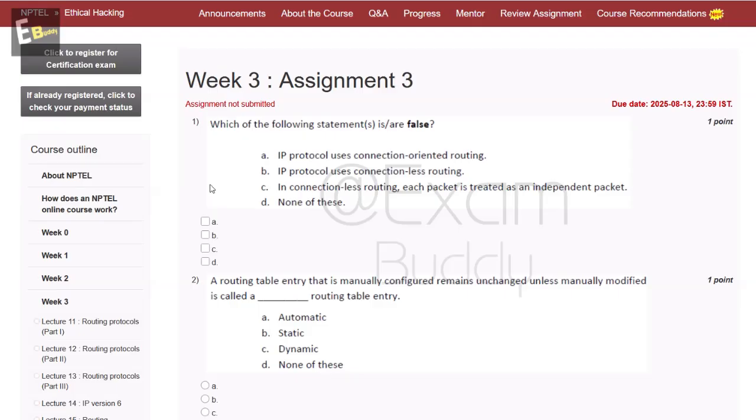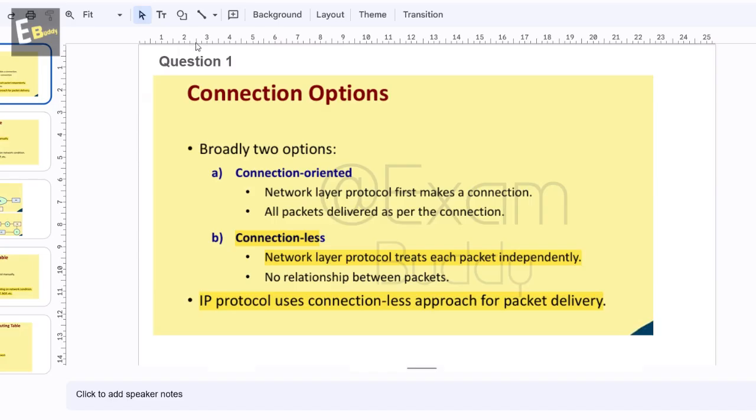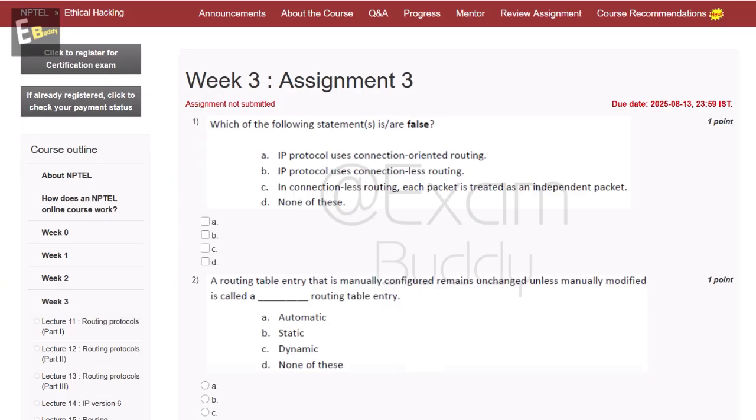Now let's check the answer of the first question. A connectionless network layer protocol treats each packet independently. IP protocol uses a connectionless approach for packet delivery. So the answer of question one is A: IP protocol uses connection-oriented routing.